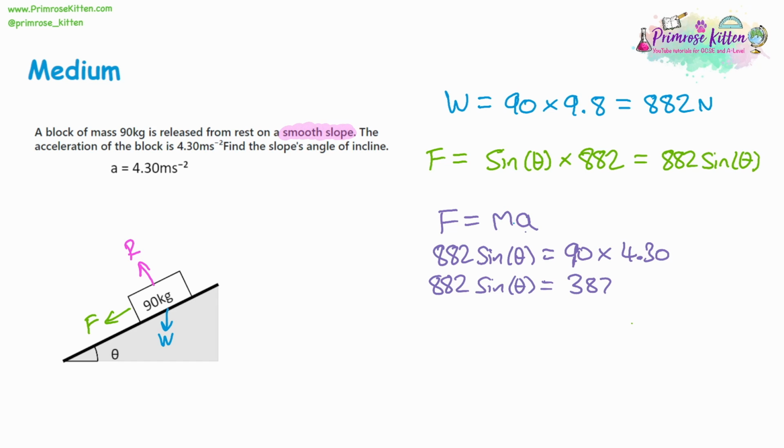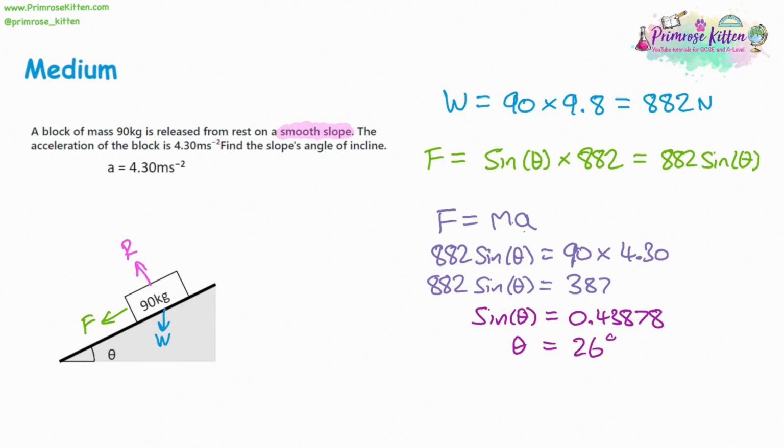Divide both sides by 882, and that'll give us that sine theta is equal to 0.43878 to 5 decimal places. Just using plenty of decimal places here, so we don't have any rounding errors. Then we'll do the inverse sine to both sides to get theta on its own, and that's going to give us 26.025 degrees. So even to one decimal place, this is going to be 26 degrees.